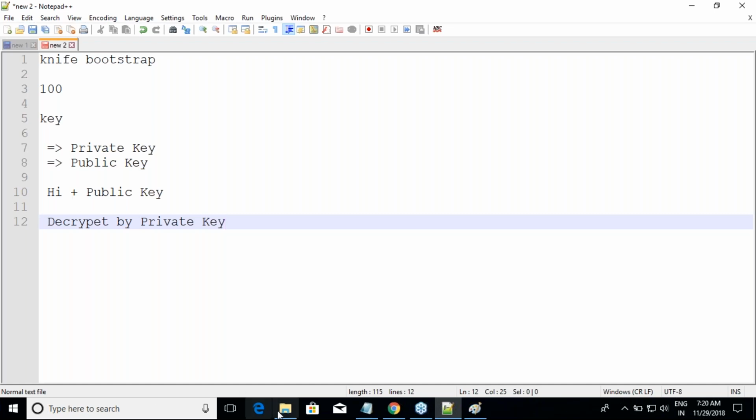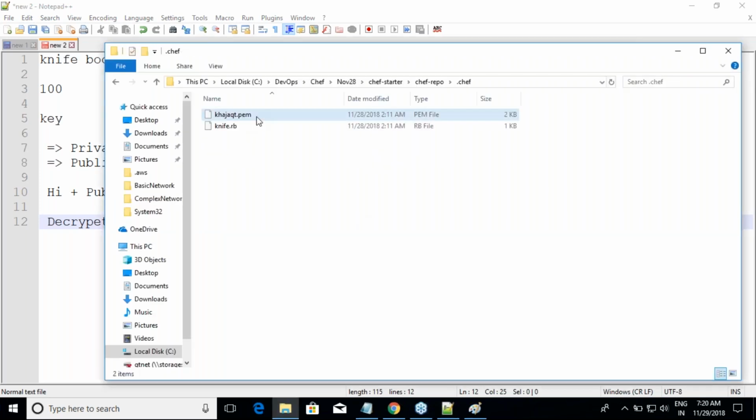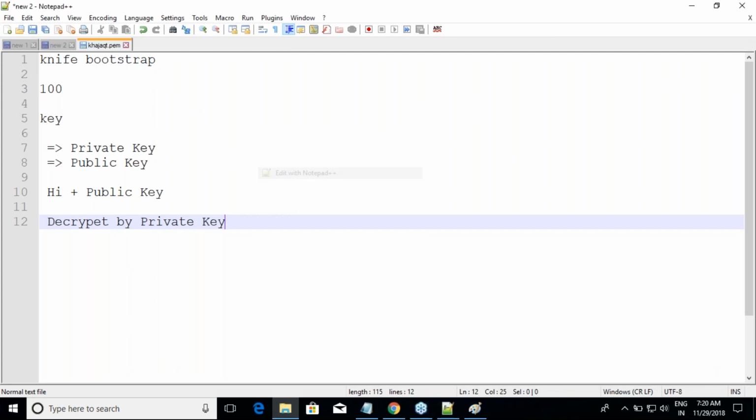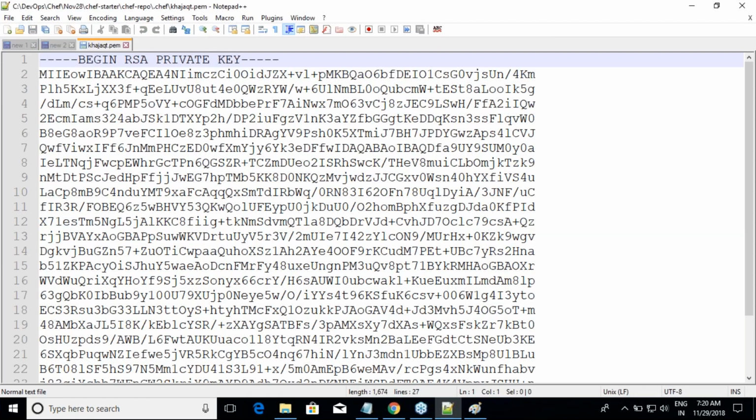And to be more specific, that private key is this. Whenever you download the Chef starter kit again, this key changes. So that's the reason yesterday I said don't download the Chef starter kit again and again, because you might lose your connections. Am I clear?